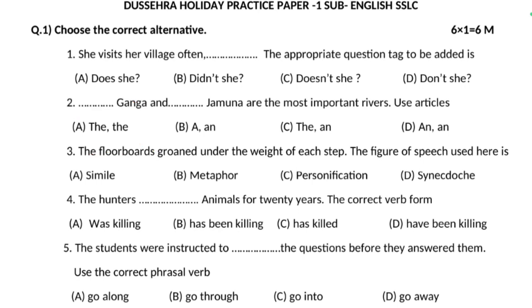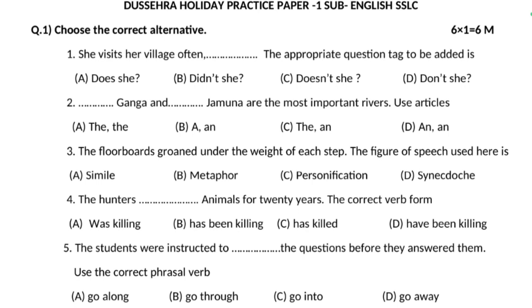The third question is figure of speech. The floorboards groaned under the weight of each step. Now, floorboards cannot groan. A floorboard is an inanimate thing, and groaning is a quality of human beings given to the floorboards. It is personification, none other. Actually it is the personification figure of speech. So option C is the correct answer.